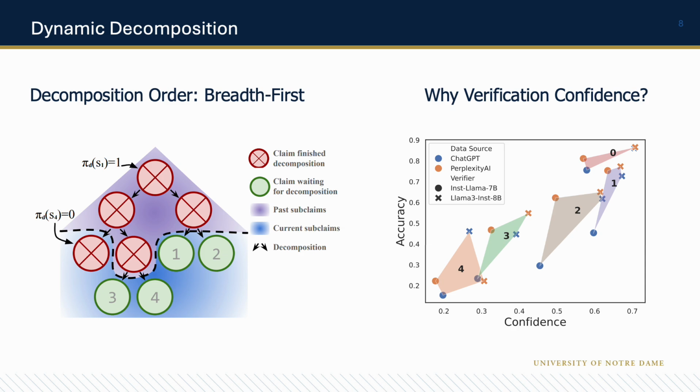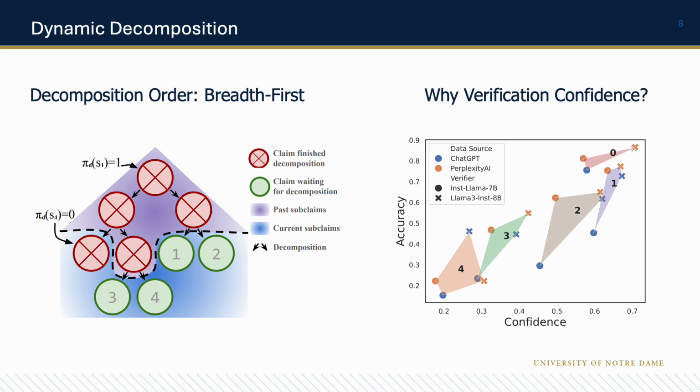For the overall dynamic decomposition process, we utilize breadth-first order. In other words, we prioritize the decomposition of subclaims at higher atomicities. We perform binary decomposition for each claim at each step, and you can see the number in the node represents a sampling priority in the decomposition process. We first sample subclaims at the same atomicity level, with newly generated subclaims queued in a first in, first out order for future decomposition, for determining whether or not they should be further decomposed.